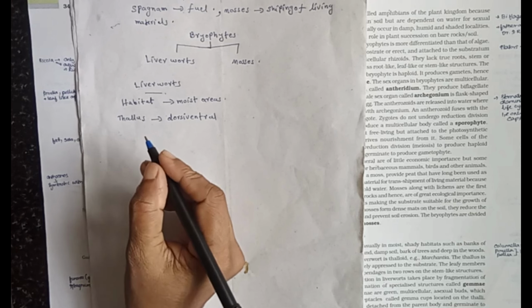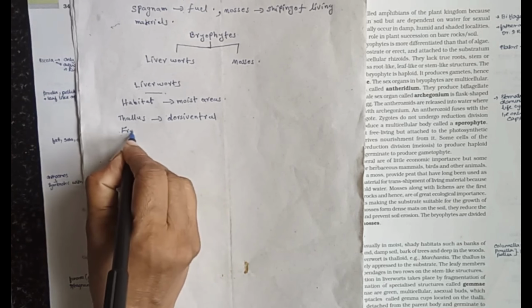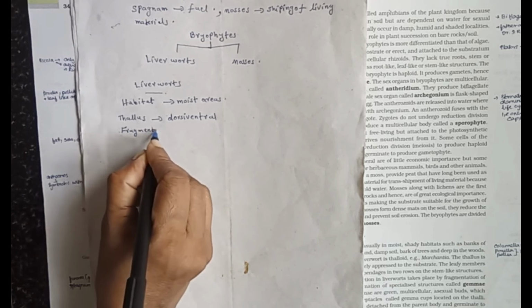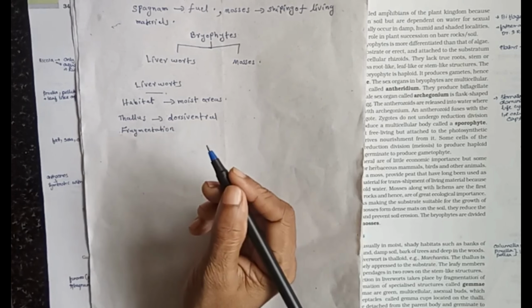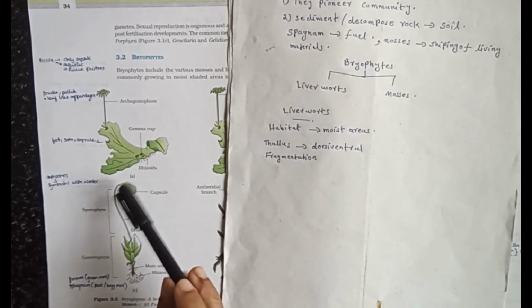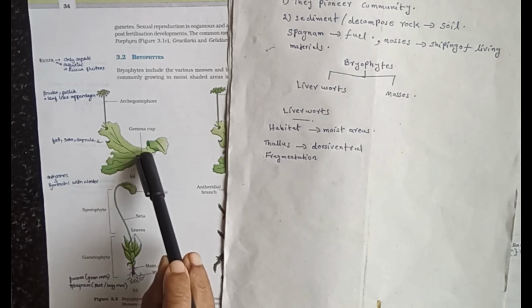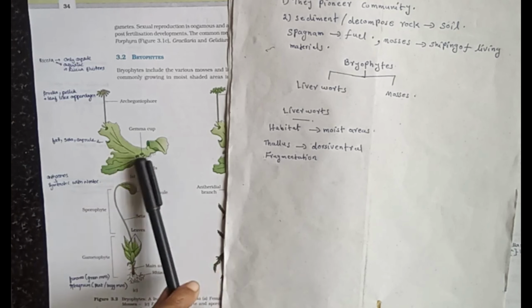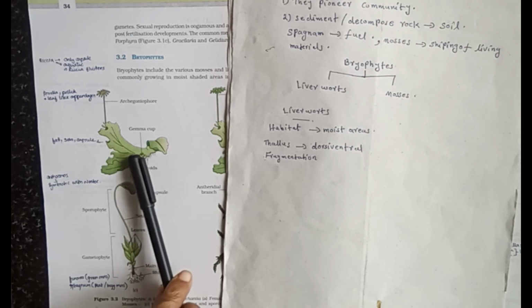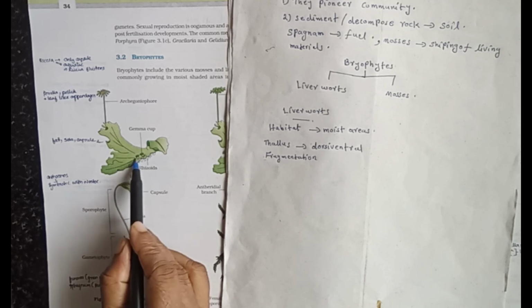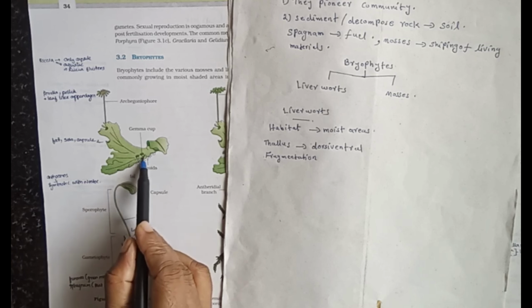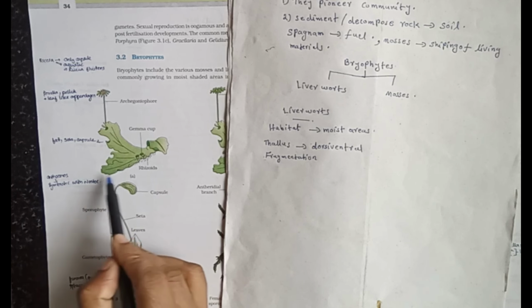Fragmentation is also seen in liverworts. Asexual reproduction is by formation of a specialized structure, gemmae. These are the gemma cups. Gemmae are green multicellular asexual buds that develop in small receptacles called gemma cups located on the thallus.